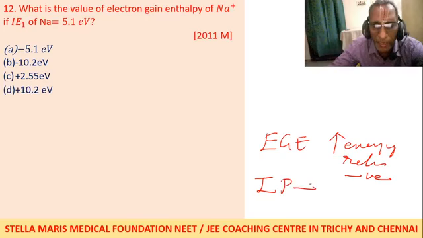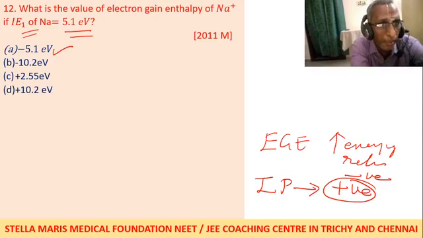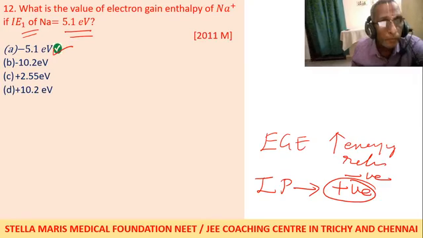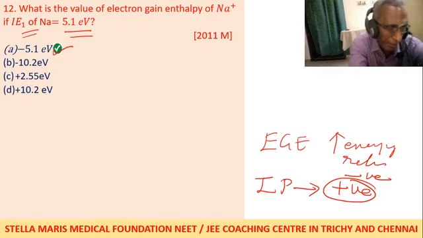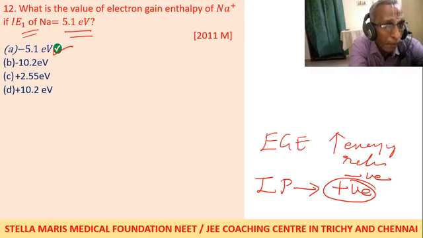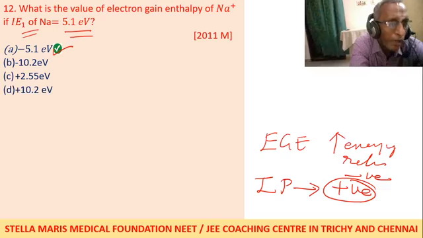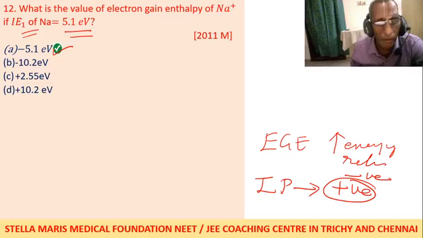Ionization potential means energy absorbed. It has a plus value. So see only the values. For sodium, it is given as a plus value. That is, ionization is a plus value, so electron gain enthalpy is a minus value. That's all. Electron gain enthalpy is a minus value. That is the correct answer. So ionization energy and electron gain enthalpy have opposite signs. Numerically, they have the same values. So you have to remember. With this, let us finish. If anybody has a doubt, you can ask.